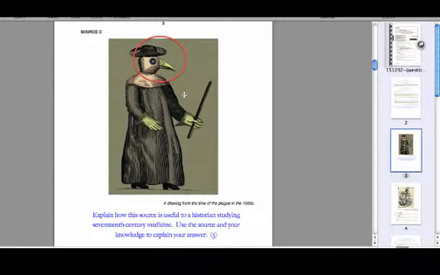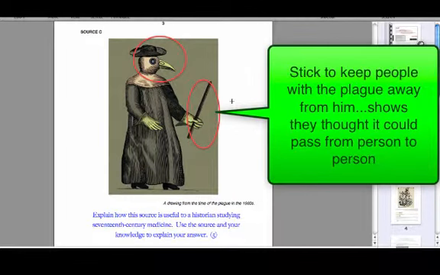The second part of this source that's quite useful is where he's carrying this stick. Along with the idea that it was passed through the air, they also had an idea that they needed to keep people away. So the stick would often be used to push back patients if they were coming too close. So they were becoming aware not only that it might be passed through the air, but also from person to person. So this was an attempt to make sure that people didn't become ill by passing it on from person to person. So there's another reason why it's quite useful.